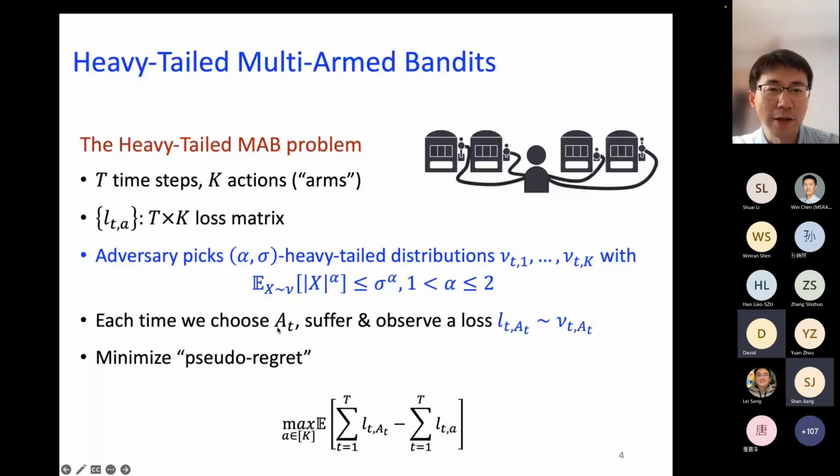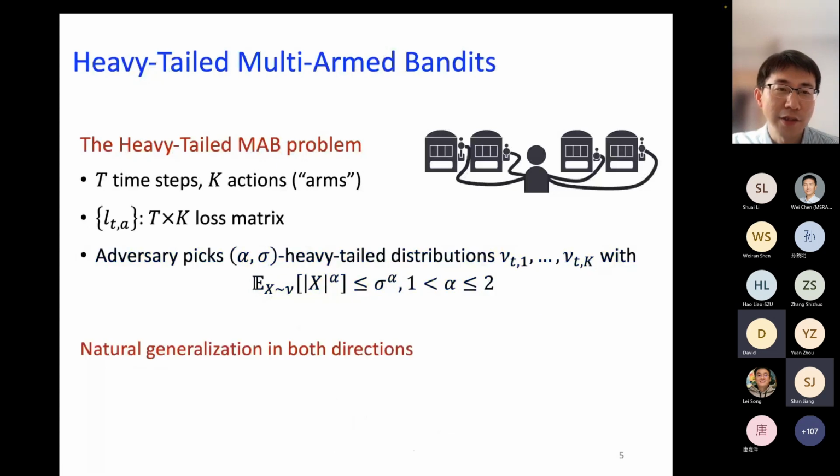Similarly, we want to minimize the regret, which is defined as before. So the key generalization here is really that we consider a case when the loss is generated in a heavy-tailed manner.